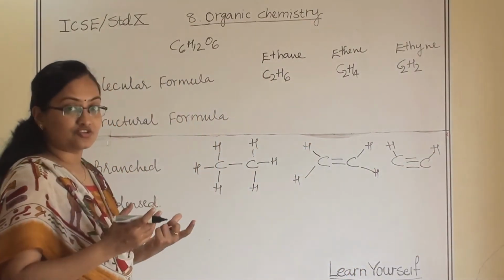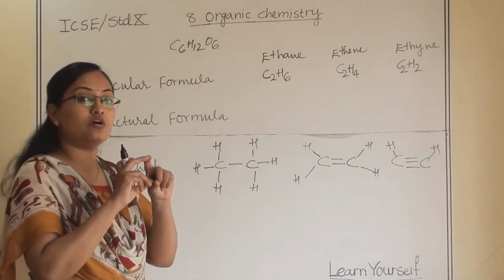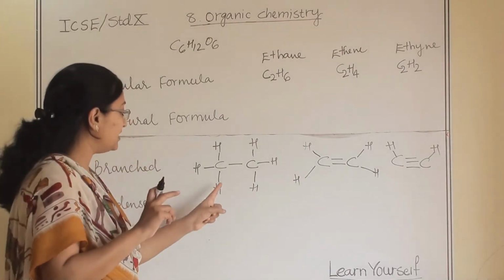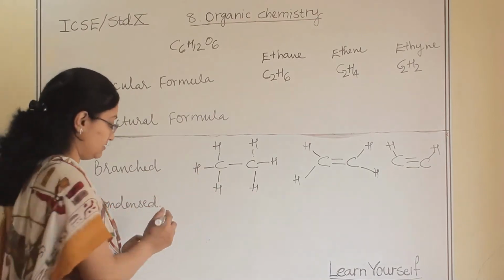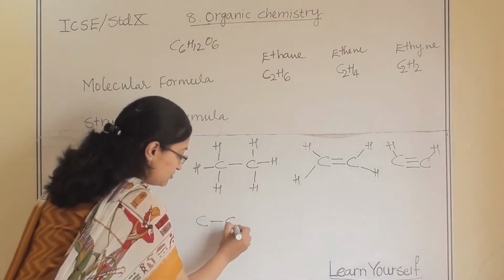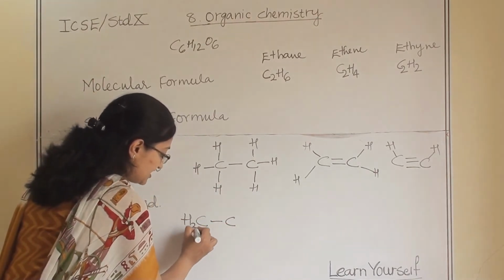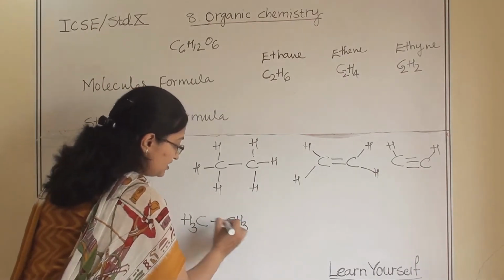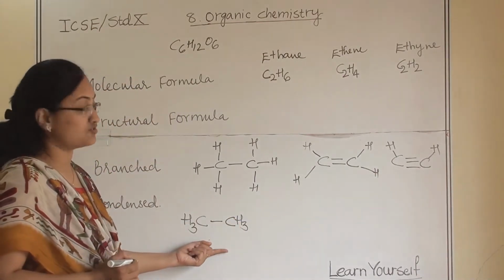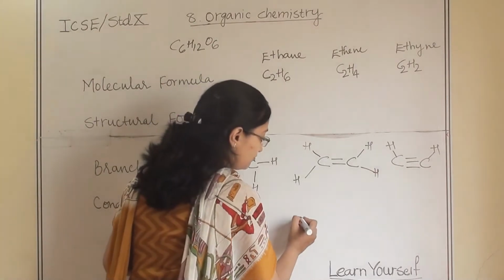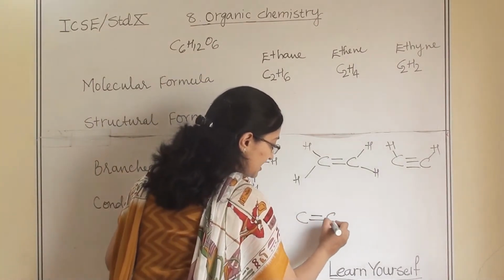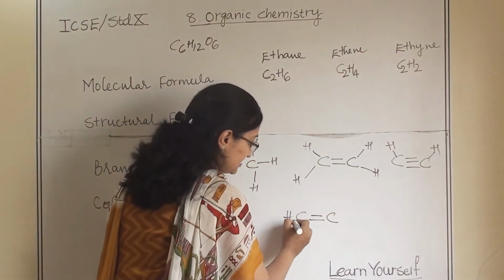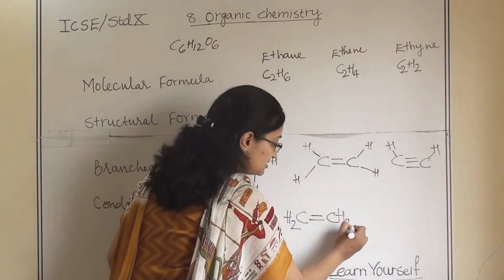Now the condensed structure. In the condensed structure we show the carbon-carbon bond, but we keep all the hydrogens together. So carbon-carbon single bond, and we write H3 and H3. This is our condensed structure for ethane. Similarly for ethene, carbon-carbon double bond, and here it is CH2, CH2.